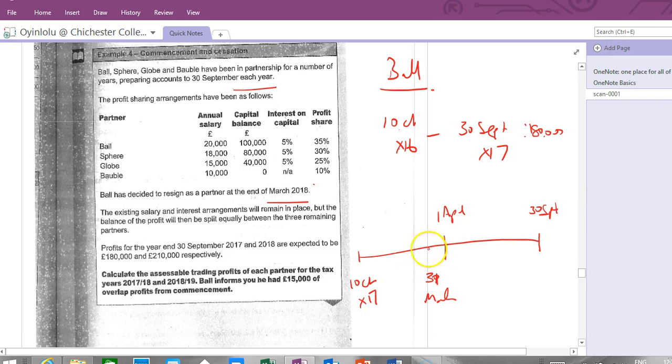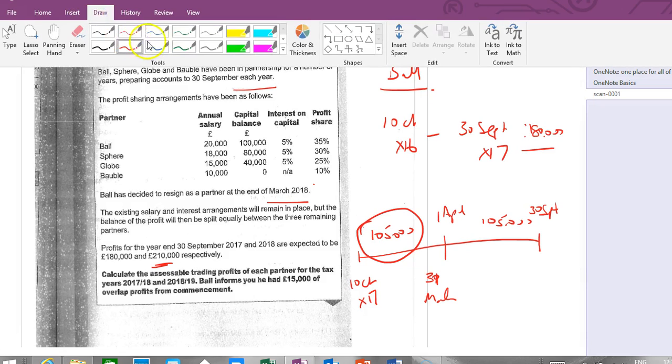So we need to split the profits of that year of 210,000 into April, May, June, July, August, September. So it's half actually, thankfully, thank goodness for that. 105,000 here and 105,000 here. So Ball will only share in half the profits here, but he will have, of course, his full profits in this period.